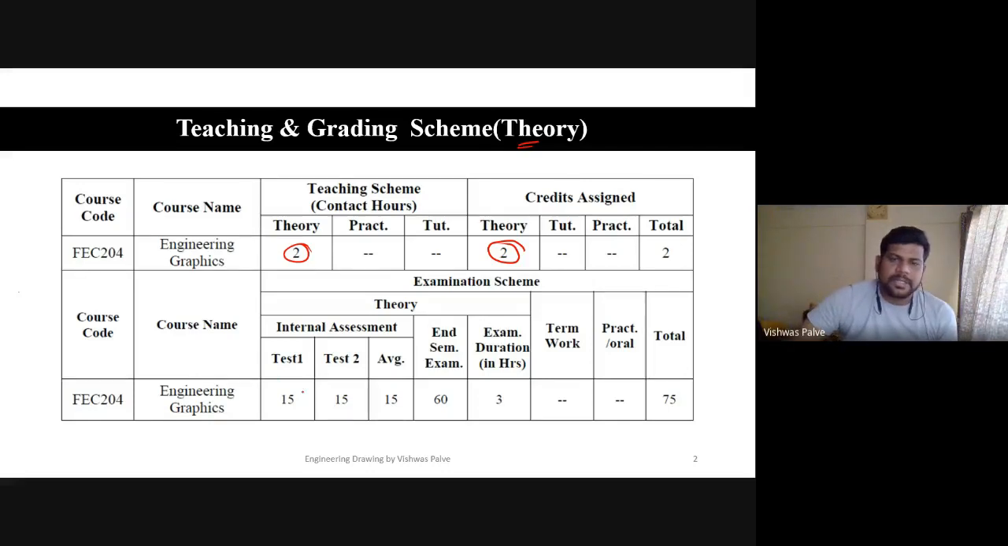And the internal test 15 marks I1, 15 marks I2. Average will be considered for your result purpose. Then end semester exam will be having 60 marks weightage. Duration for exam will be 3 hours.